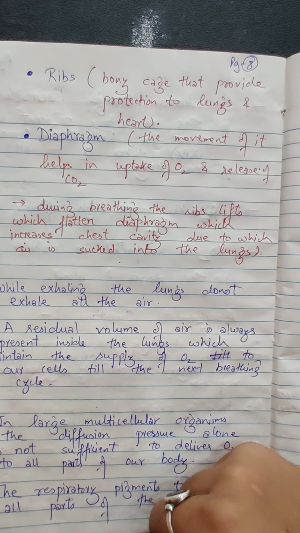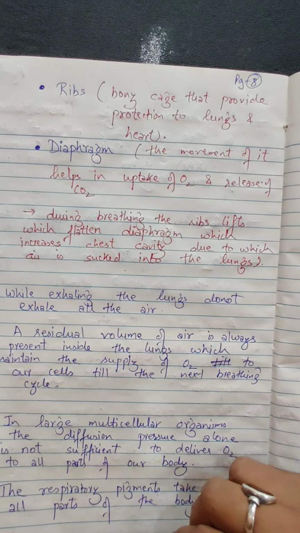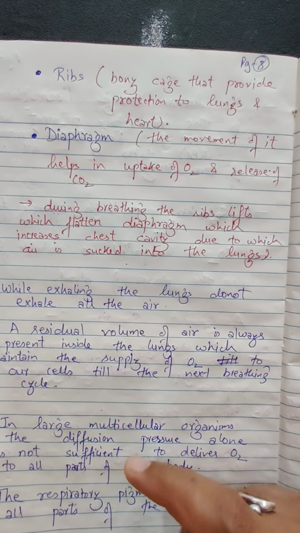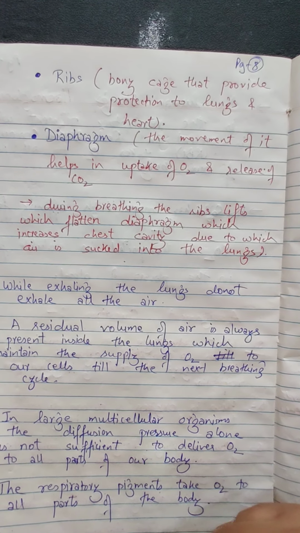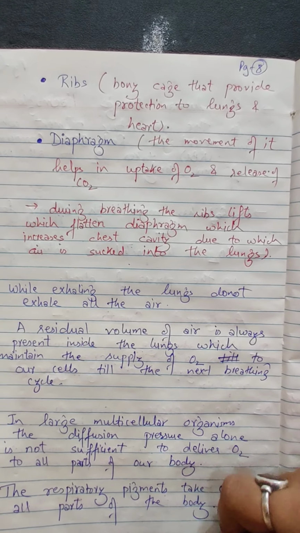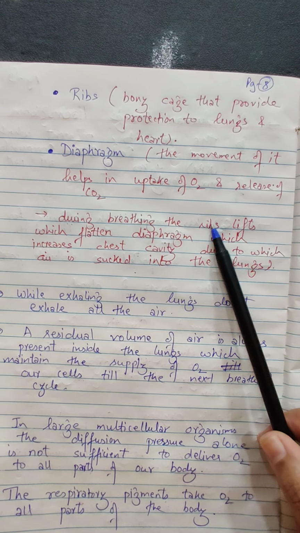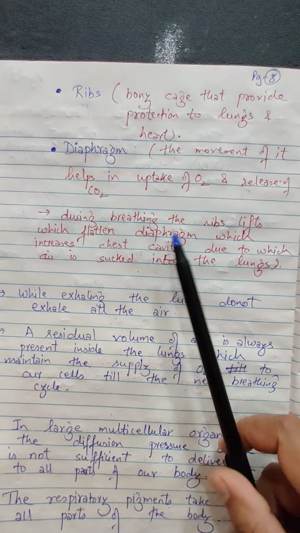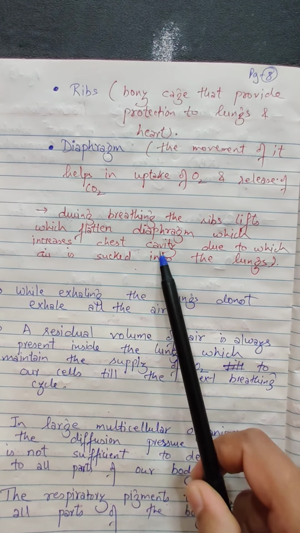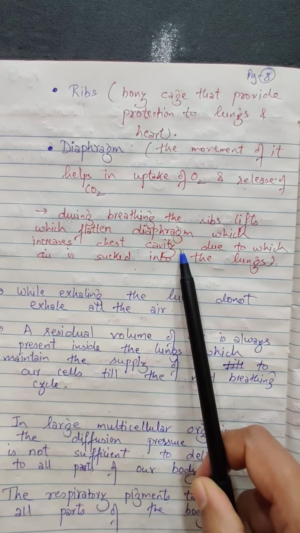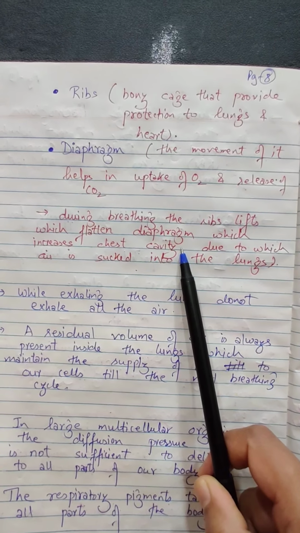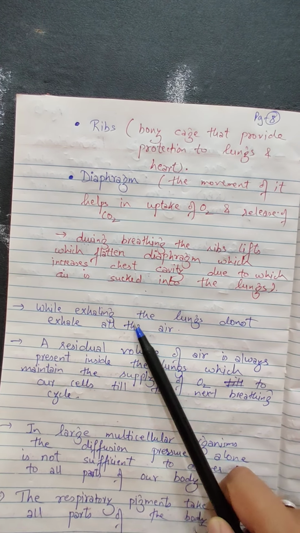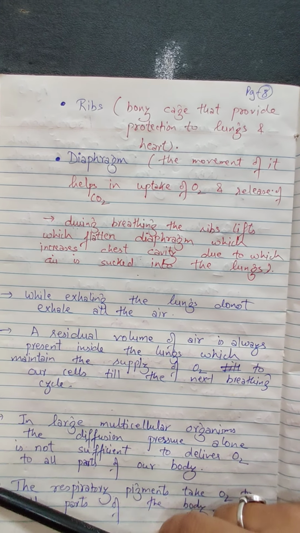So remember students, the breathing cycle occurs in two stages, inhalation and exhalation. This combined is called as what? One breathing cycle. So during breathing, the ribs lift, due to which the diaphragm flattens. This results in an increase in the cavity of the chest, due to which we are able to take in the air. While exhaling, the lungs do not exhale all the air.